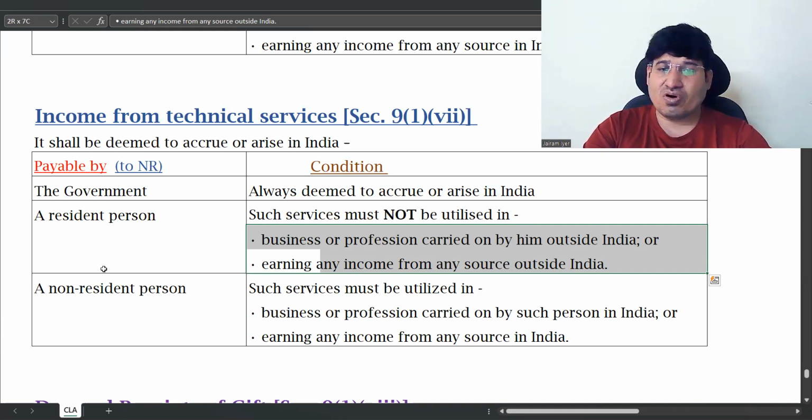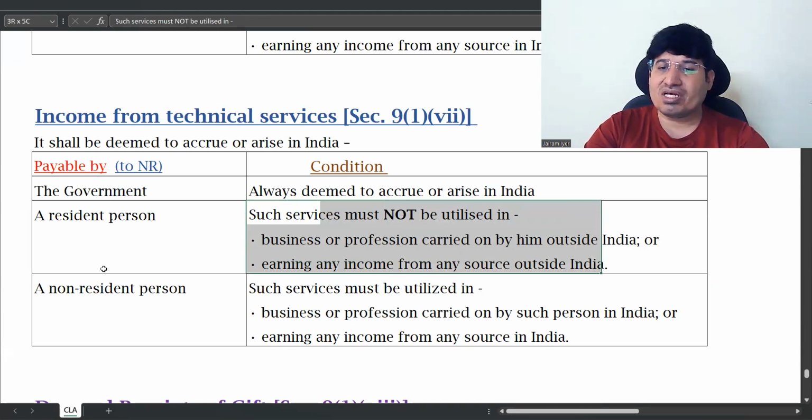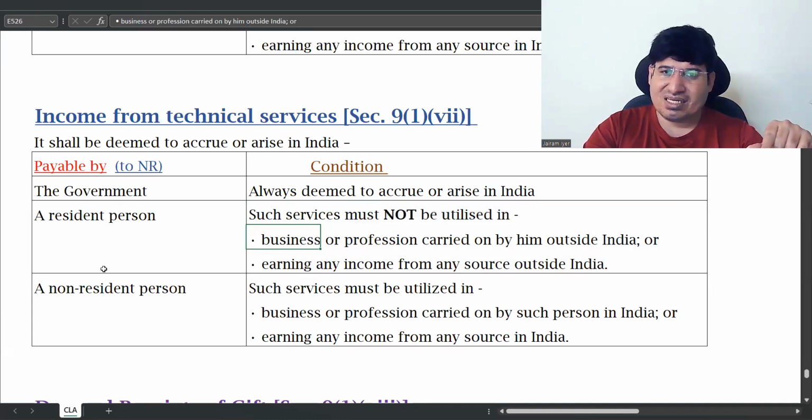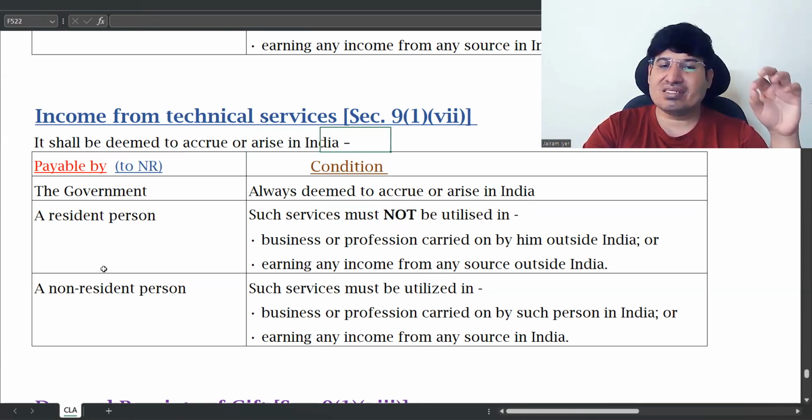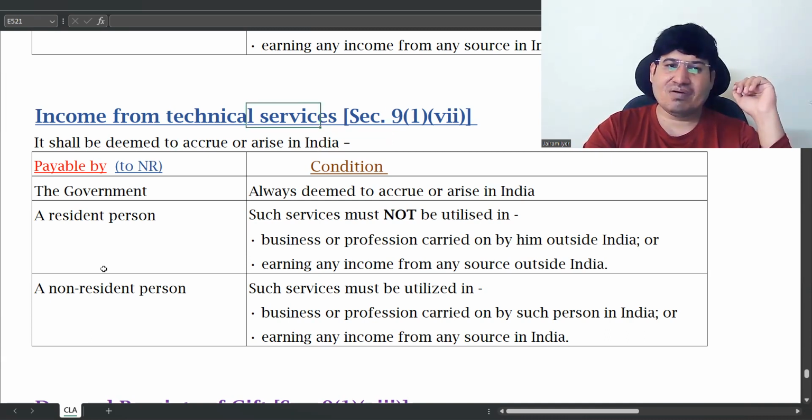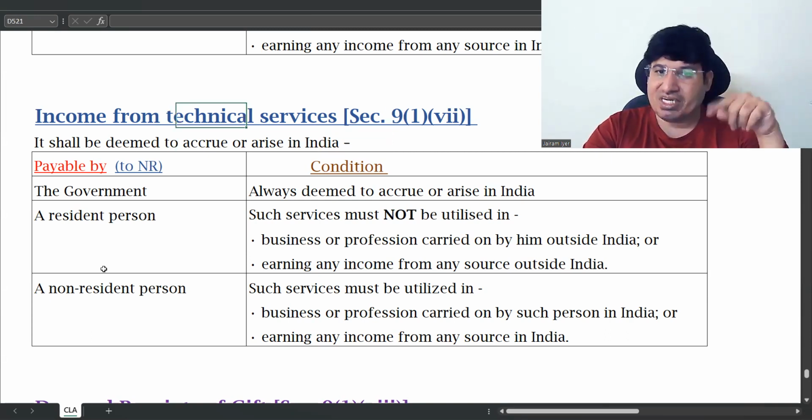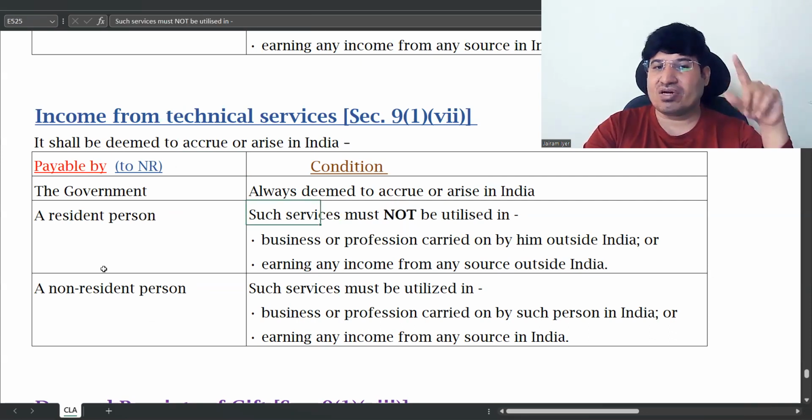If the resident person is utilizing whatever technical service he is taking in India, then the income which the non-resident is getting shall be deemed to accrue or arise in India. The non-resident will have to pay tax.